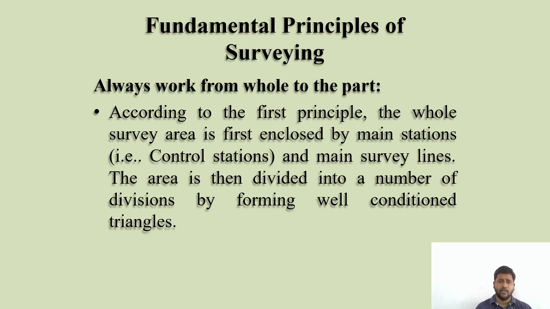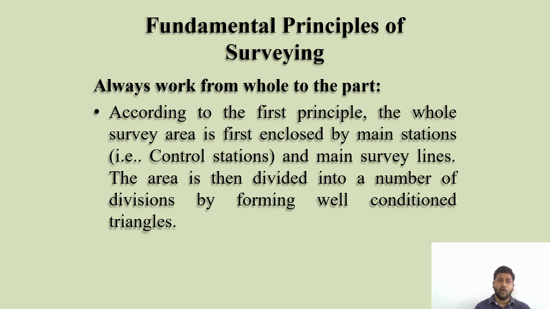These are the principles of surveying because our main idea is to minimize the errors. How can you measure the distance? That is our criterion: how accurately you are measuring that particular distance.